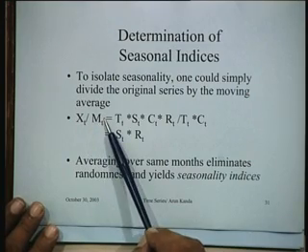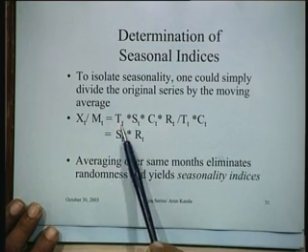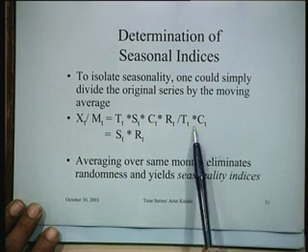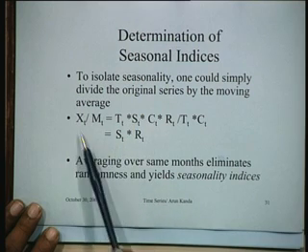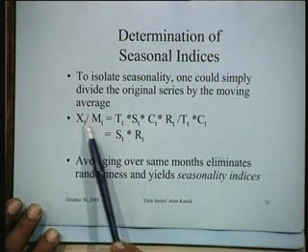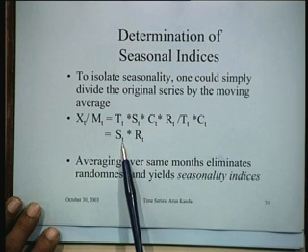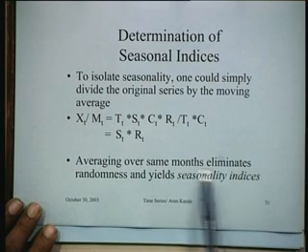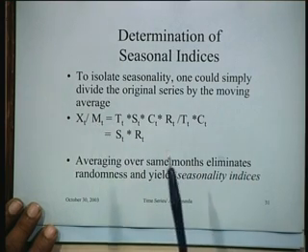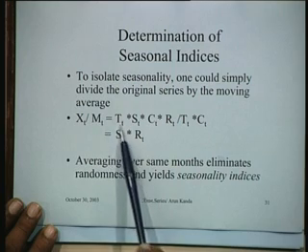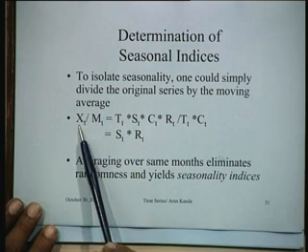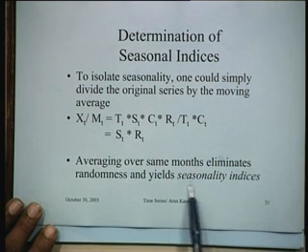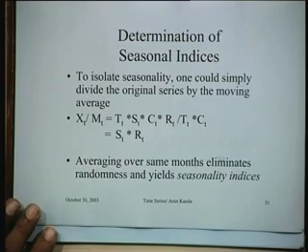So this ratio XT by MT will be nothing but, this is XT, the whole thing, TT, ST, CT, RT, divided by MT, which is TT, CT, and basically what you find here is that by dividing this original value by the moving average, you get the seasonality multiplied with the random factor. That's what it is. So averaging over same months eliminates randomness to some extent. So this way we get the seasonality factor only. That means dividing the series by the moving average, we in fact get the seasonality factors, and these are generally known as seasonality indices. Okay.